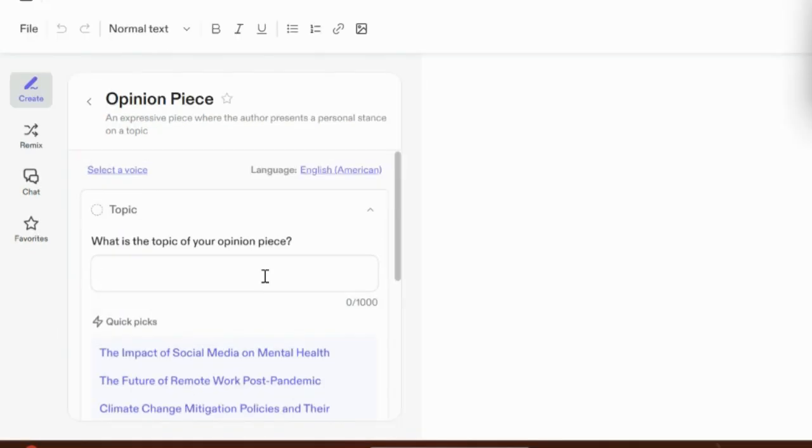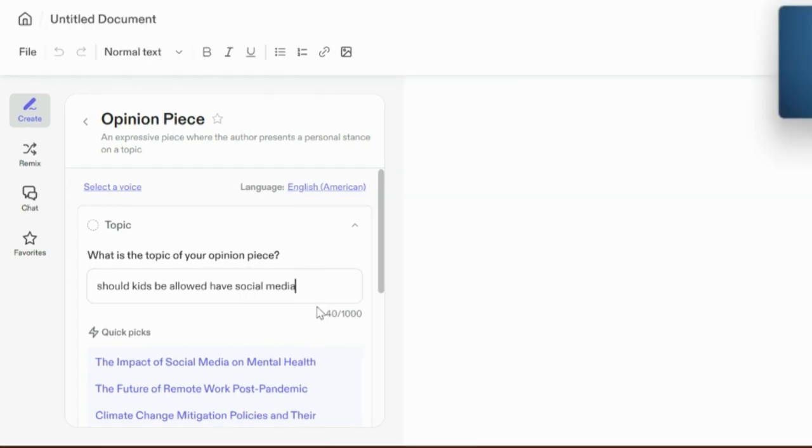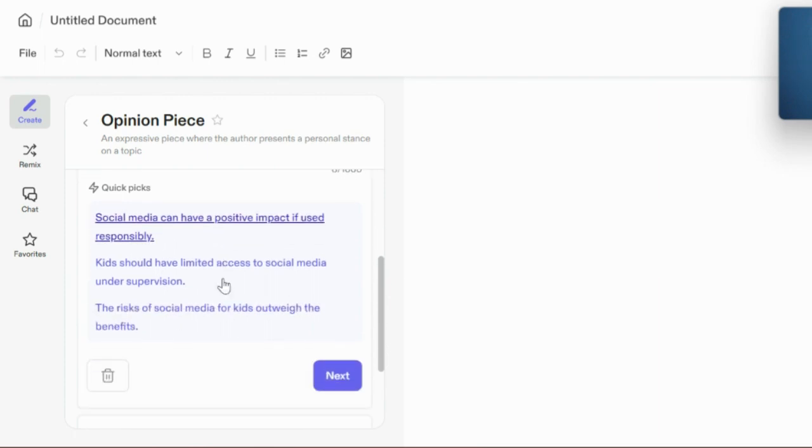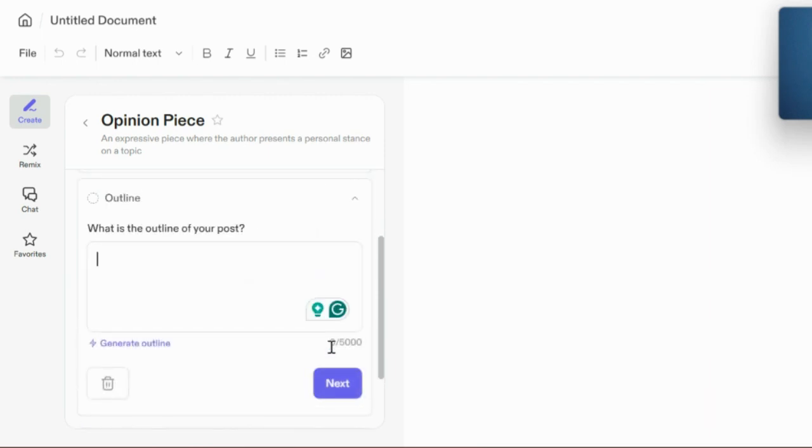So what is the topic of our piece? Should kids be allowed to have social media? This is something that's really difficult for the AI tools, is to take a side. So I'll be very interested to see how it gets on here. So you have your stance here, which is pretty cool. What is your stance on this topic? I am against this. So let's see how we get on.